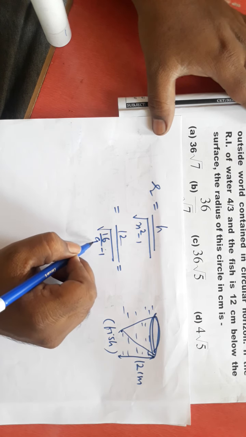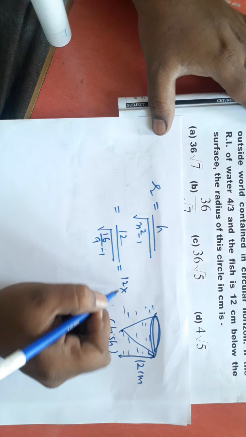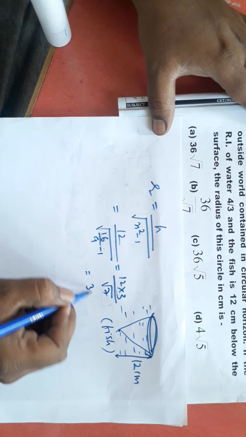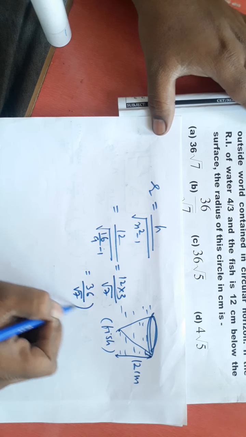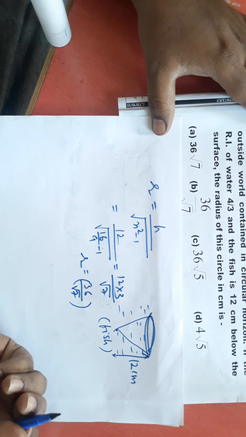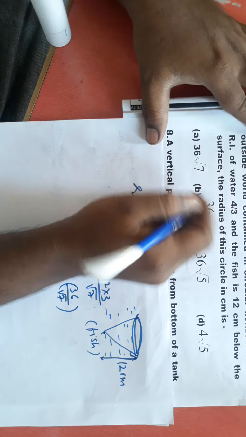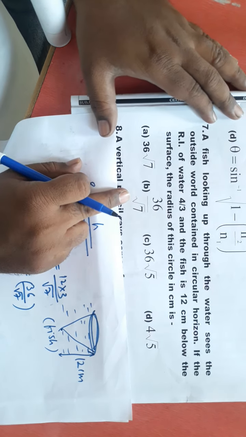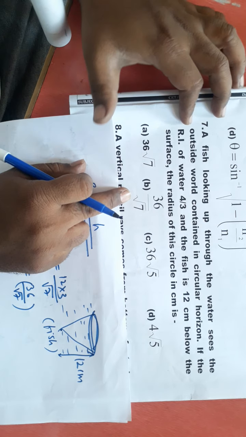Denominator will be root 9, and root 9 is 3. Then it will be 12 into 3 divided by root 7, and this will be 36 divided by root 7. This is the radius of that circle. You can calculate the area also. This is 36 divided by root 7 is the answer. Okay, they asked just the radius.